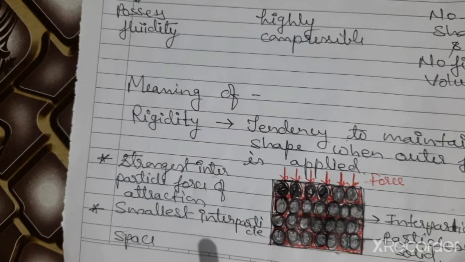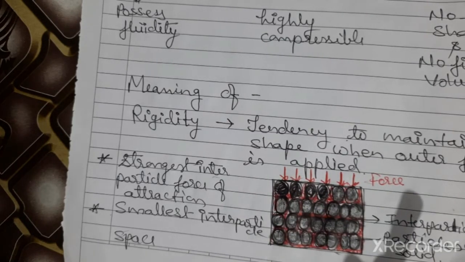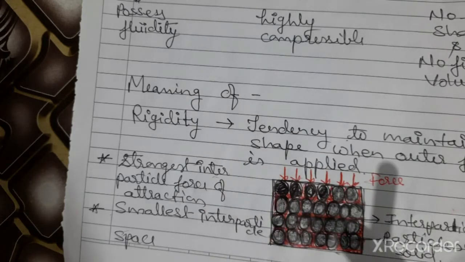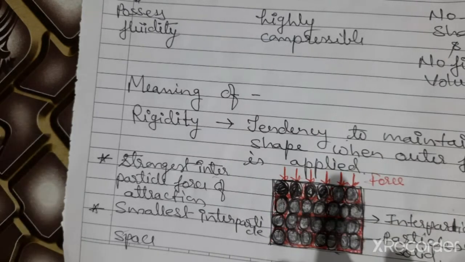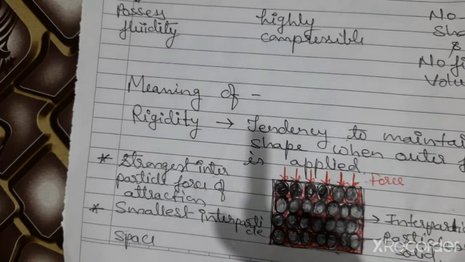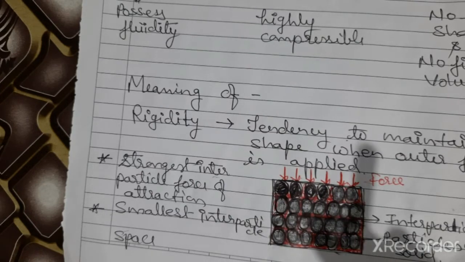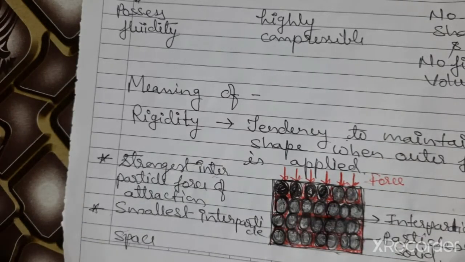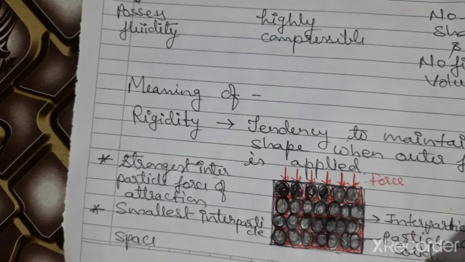So compressibility depends on interparticle spaces among the particles. If there are maximum spaces among the particles, it is compressible. If there are least spaces among the particles, it is incompressible. So solids are incompressible because their particles possess least interparticle spaces, whereas gases are highly compressible because their particles have maximum spaces between them.